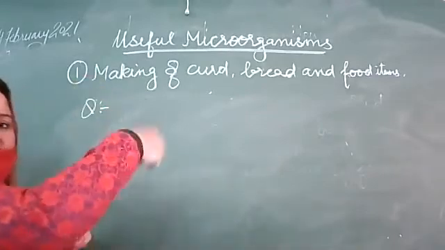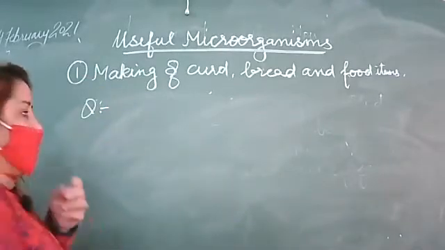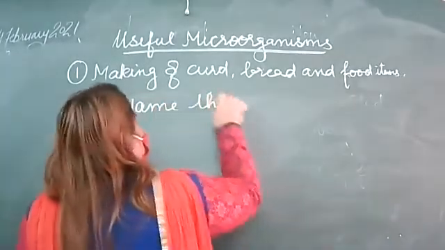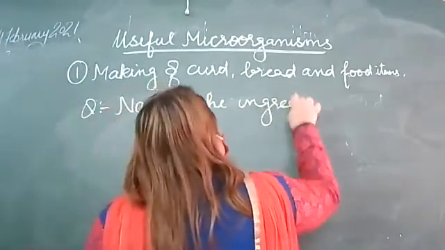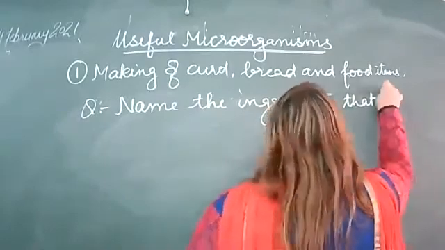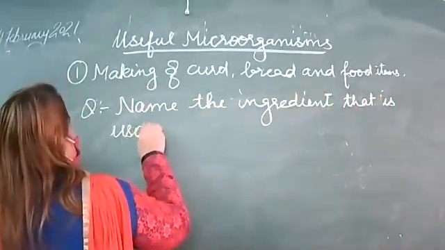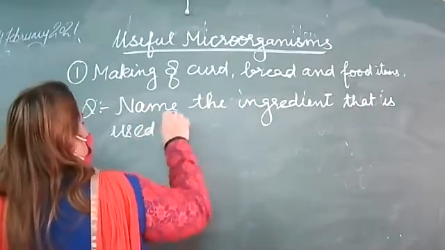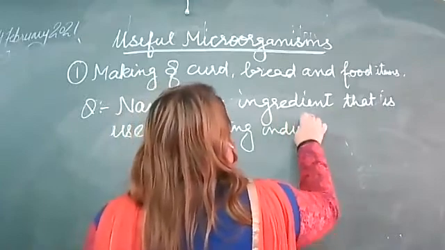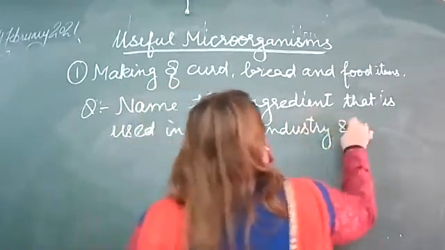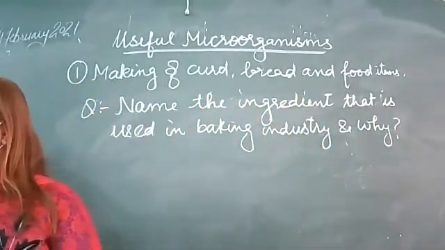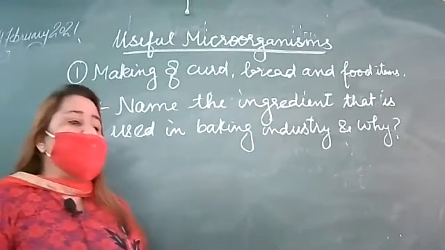After this, two points to discuss. Write down: Name the ingredient that is used in the baking industry and why.